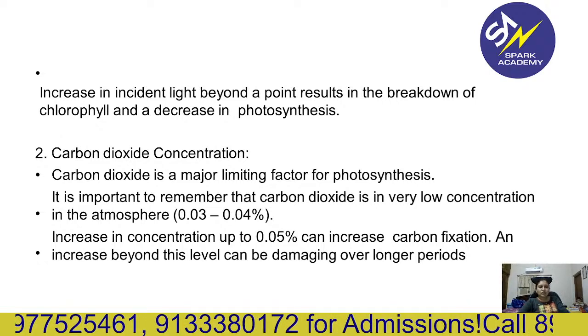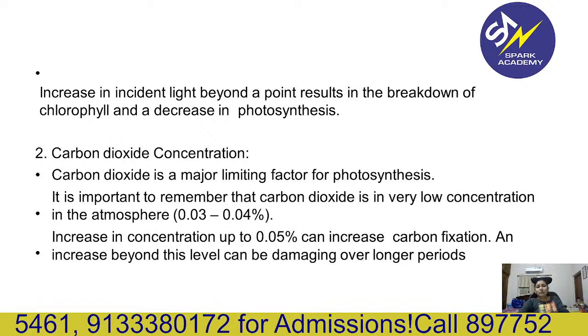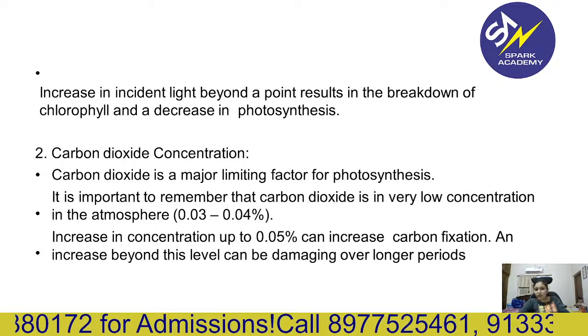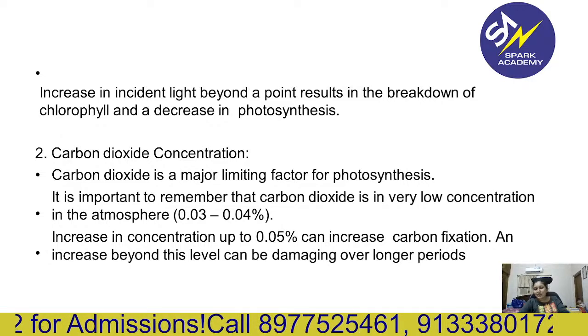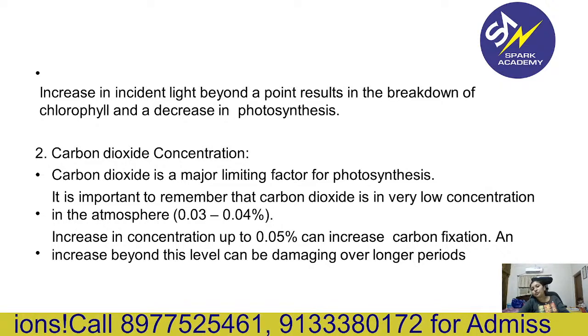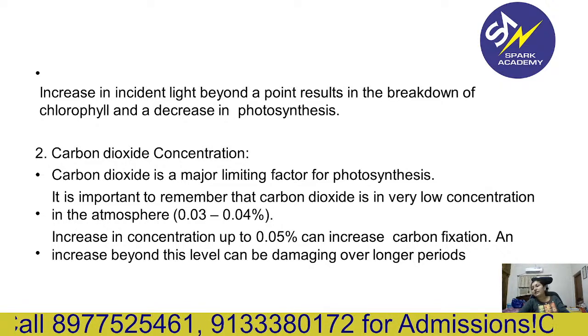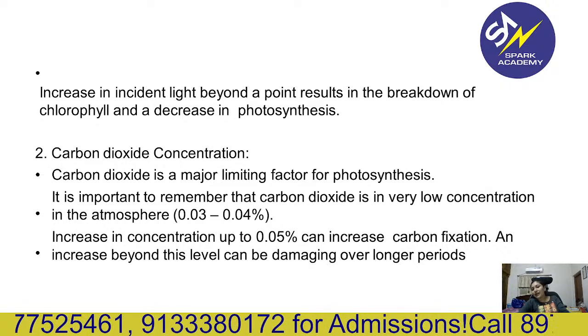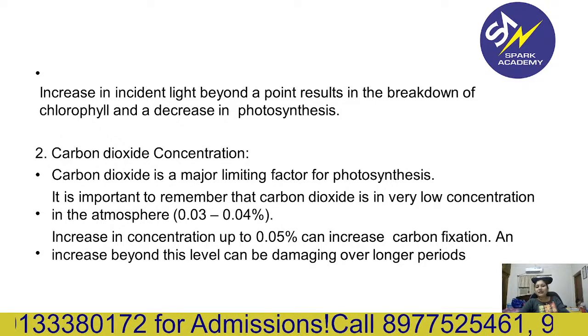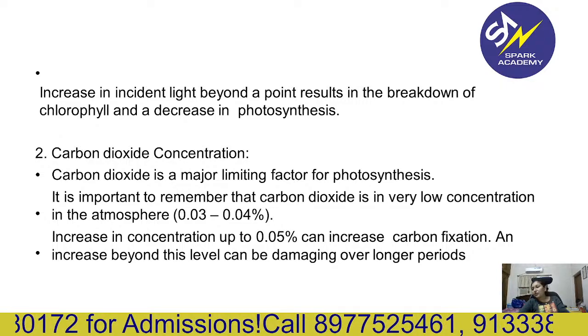CO2 concentration is also a major limiting factor for photosynthesis. In the atmosphere, it is only 0.03 to 0.04%. If you increase the concentration up to 0.05, there will be an increase in photosynthesis and thereby in carbon fixation. An increase beyond this level is damaging over a longer period of time.